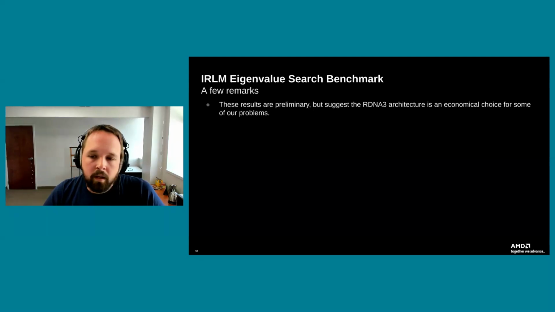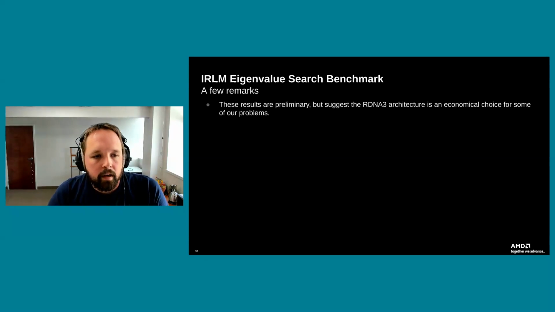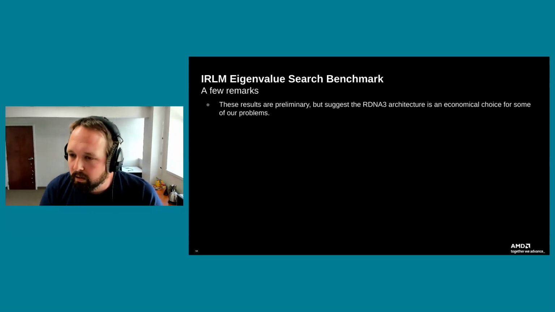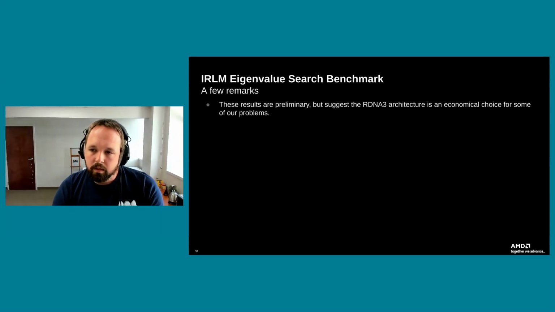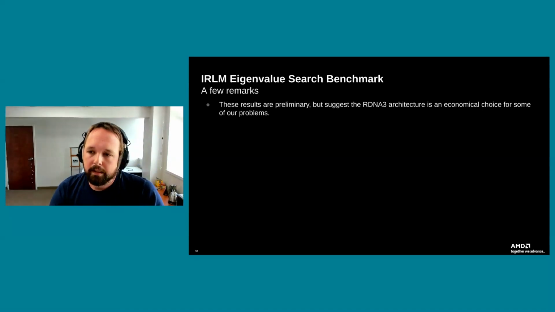I hope this is actually quite informative for you guys in your choices of hardware that you want to run on. So just a few remarks before we close out for today. These results are preliminary, but they do suggest that the RDNA 3 architecture can be an economical choice for some of our problems, particularly these small to moderate sized problems in 2D. I think we can actually do quite a bit of useful science without spending so much capital up front,